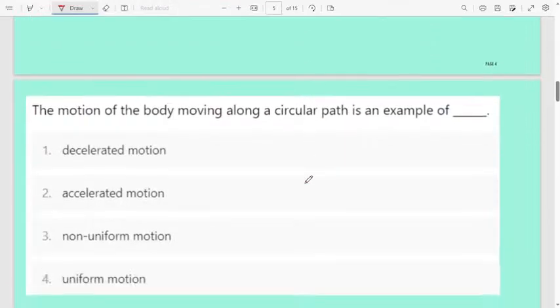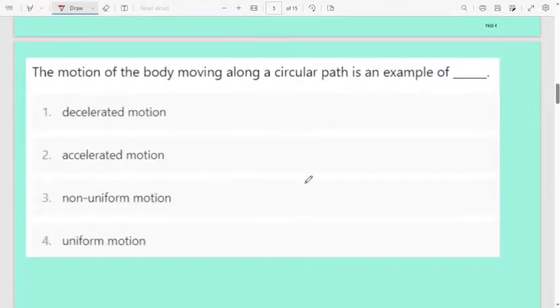Okay. Next question. The motion of a body moving along a circular path is an example of: first option decelerated motion, second one accelerated motion, third option non-uniform motion, fourth one uniform motion.